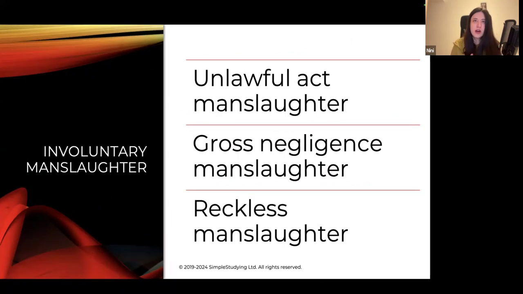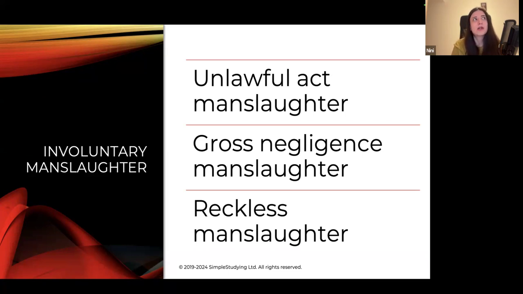Involuntary manslaughter, unlike voluntary manslaughter, here the mens rea of murder is not present. There is actus reus of murder, but mens rea of murder is not present. So it's like it was an accident, basically. The killing of a person was an accident, a result of either an unlawful act, gross negligence, or recklessness.